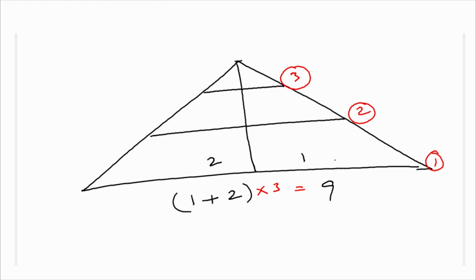So 1 plus 2 is 3, 3 times 3 is 9. So the number of triangles is 9. Counting these 9 triangles is very difficult. See, this is 1, this one is 2, this one is 3, this one is 4, this one is 5, this one is 6, correct? You have to count all those things.